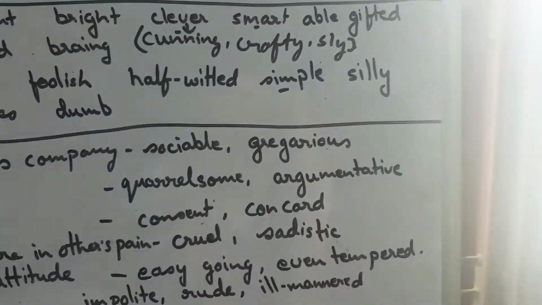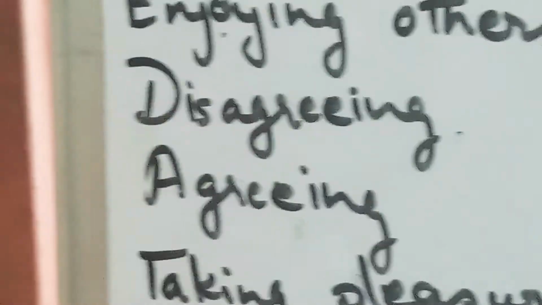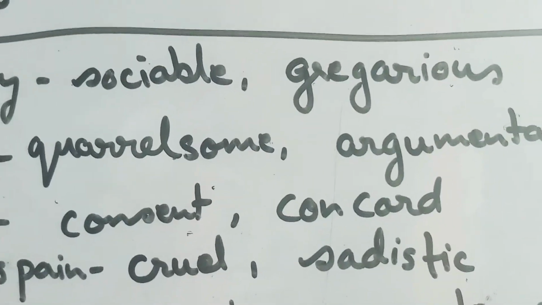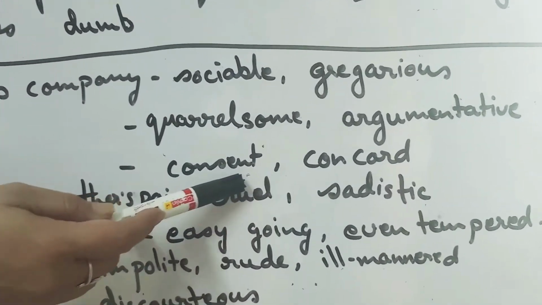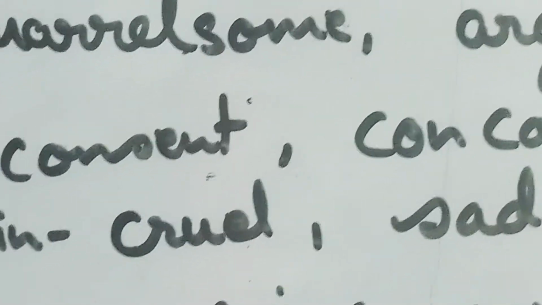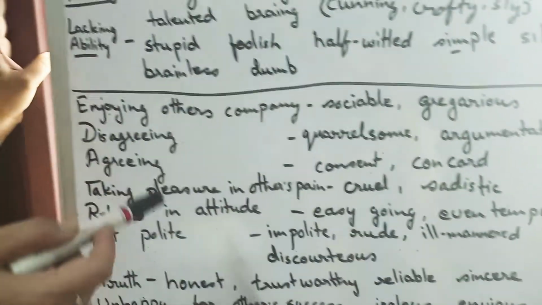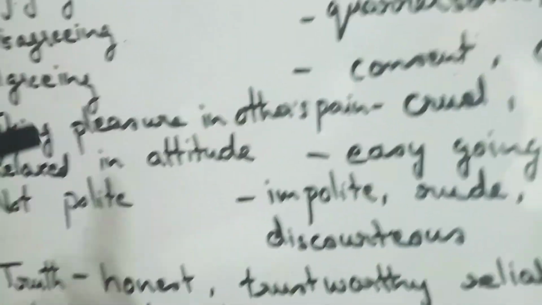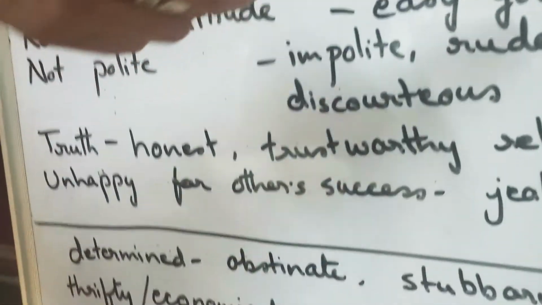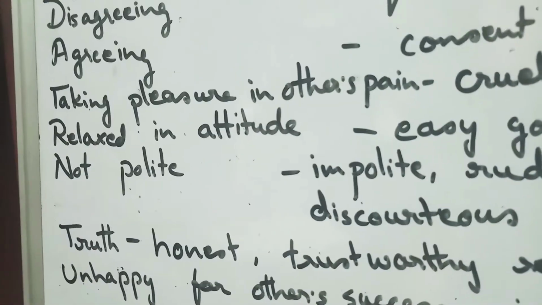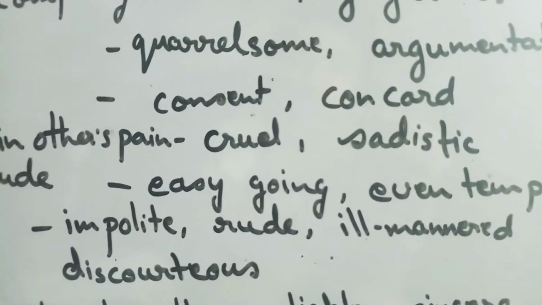Disagreeing to anything, when the person is not agreeing to what you have done or what you have said, that is quarrelsome or argumentative. And agreeing is just the opposite to that. You are in consent or in concord with the person. So that is the attitude you have towards. Now taking pleasure, if someone feels quite happy if the other person is having pain, then cruel and sadistic. That person is really sadistic because I think this is the best time for him because his friend has ruined everything of his. Now relaxed in attitude, very easygoing.